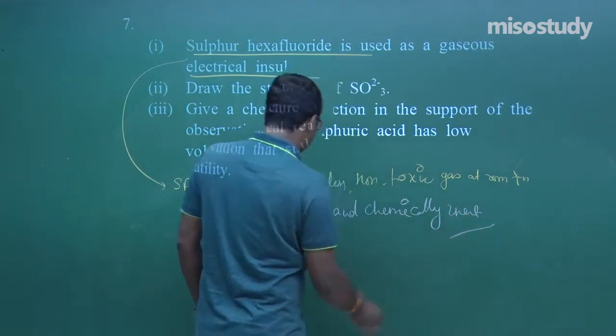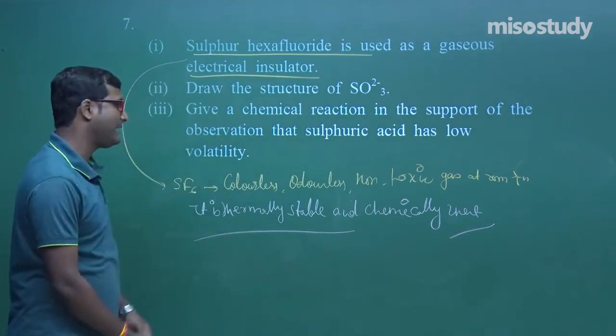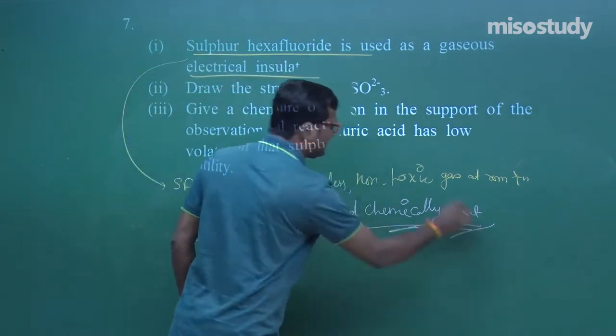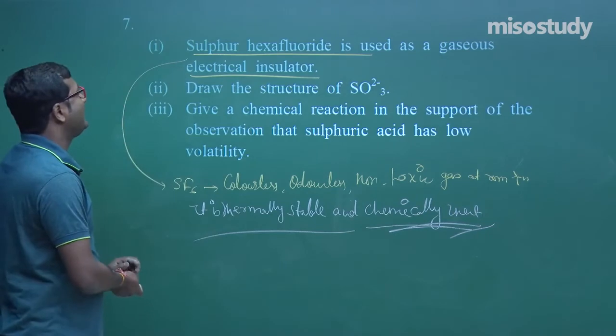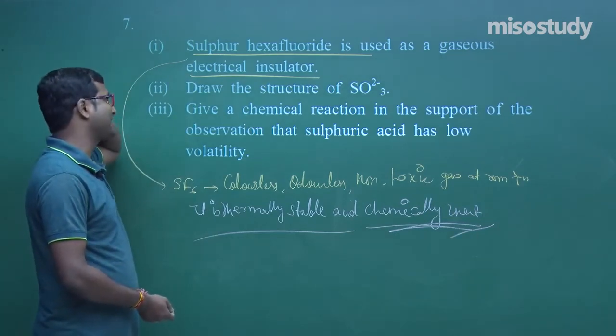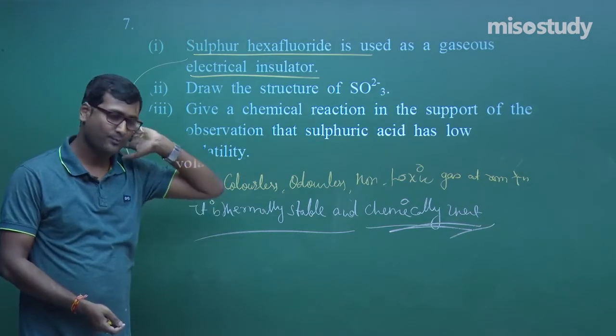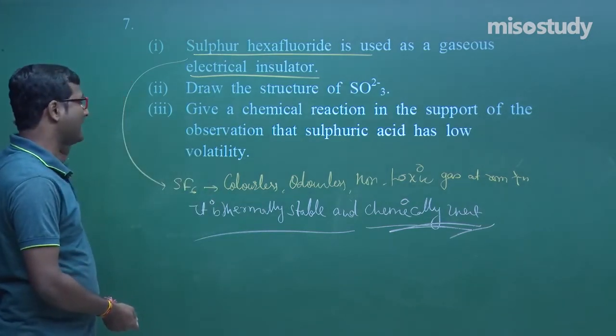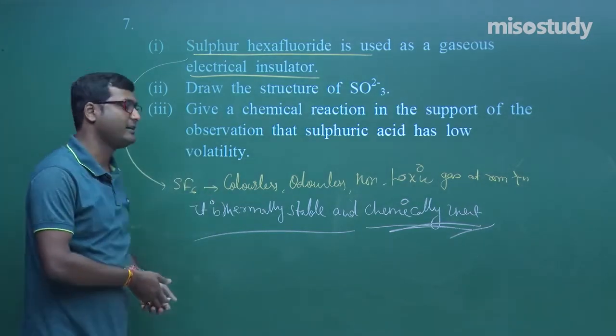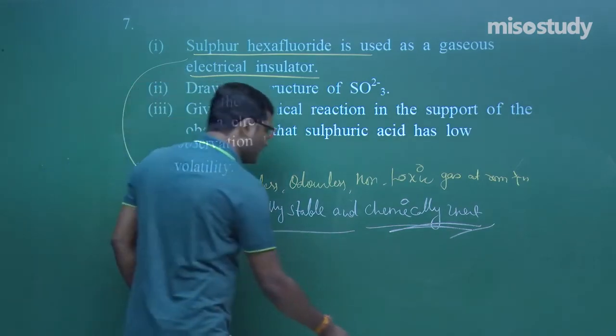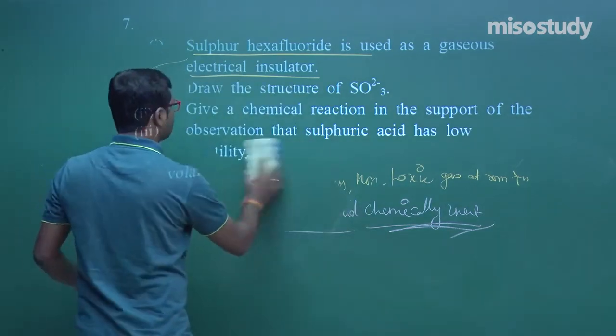Clear to you? Due to the high thermal stability and the chemical inertness, it is used as a gaseous electrical insulator. Clear to you? It is used as a gaseous electrical insulator. Clear, my friend? Now, let us move to the next question.